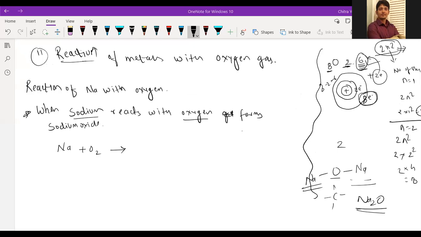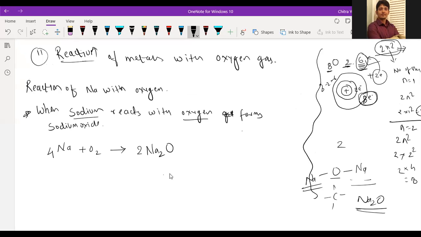Okay, so we have to complete the reaction now. When sodium reacts with oxygen, it gives Na2O, sodium oxide. See here, we have two oxygen atoms on the reactant side, and on the product side we have only one oxygen. So we have to multiply by 2. Now oxygen atoms are 2 but sodium atoms are 4, so we have to write a coefficient of 4.